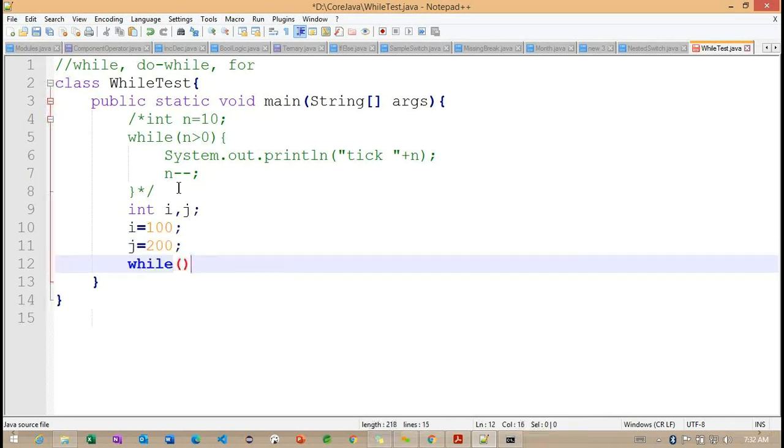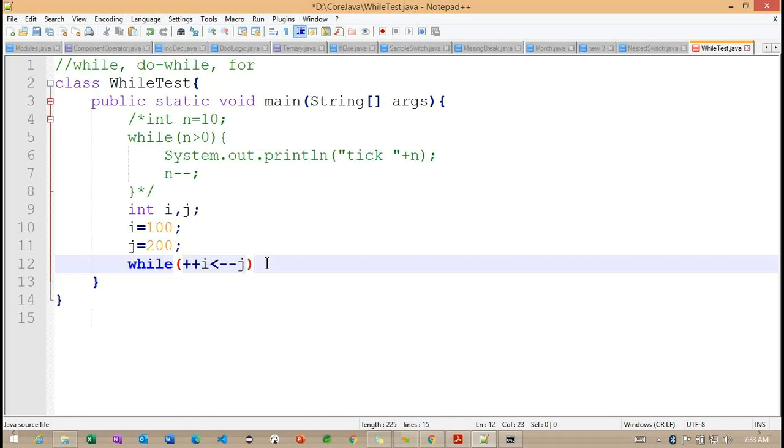So to find it out, how am I going to write here? Carefully observe how I'm checking here. So ++i less than --j. Plus i and minus j. Getting the point?